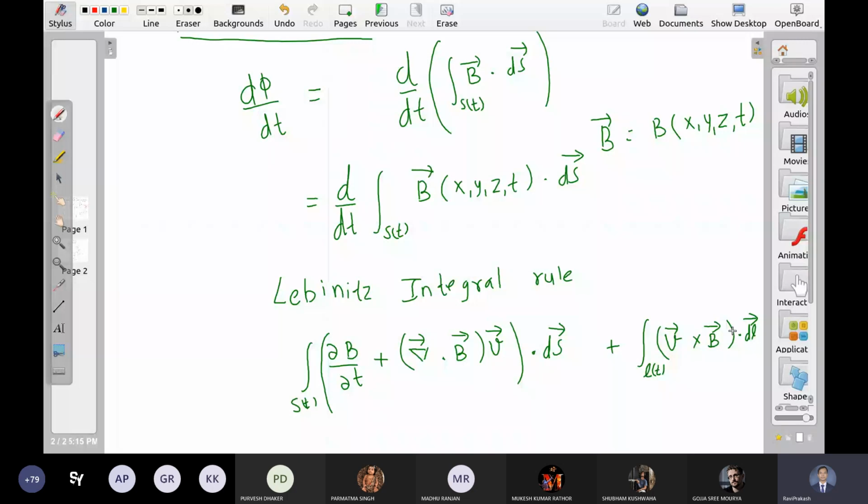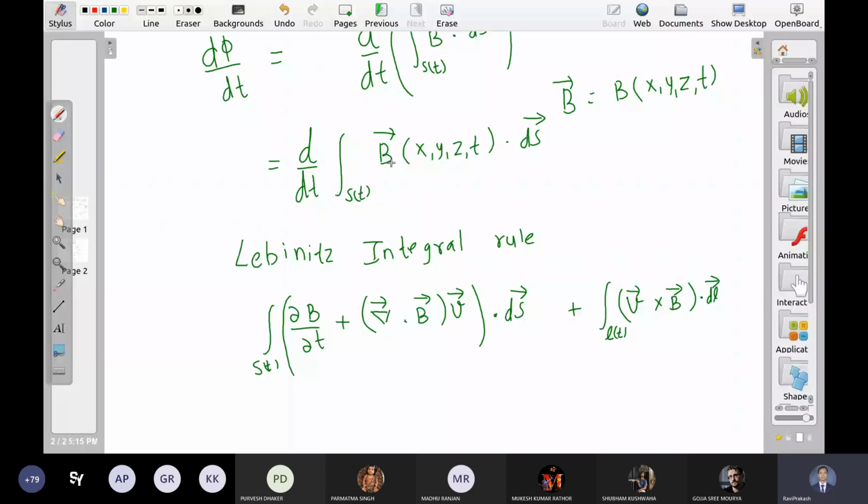Now ये कहाँ से आया? That's a difficult part. I can give you just a hint of this integral. If we integrate and then differentiate, what kind of terms are we going to get? किस तरह के terms आपको मिलेंगे?